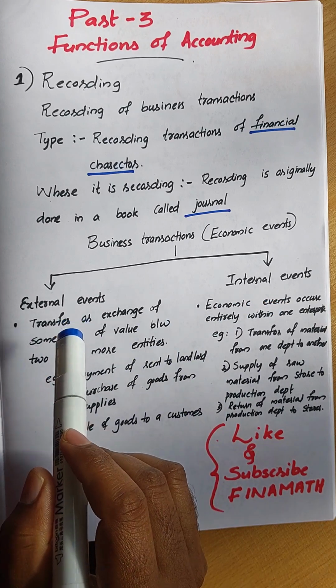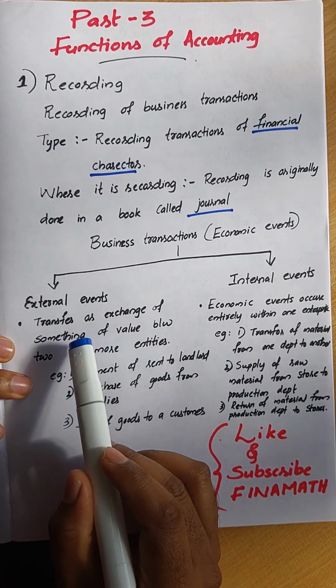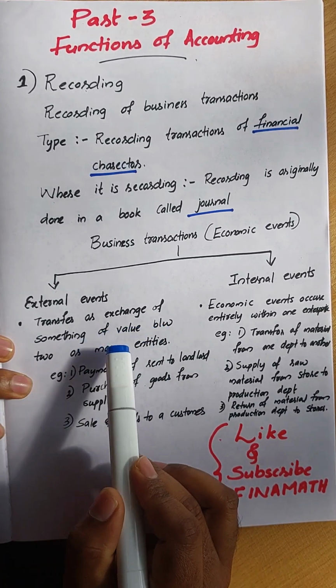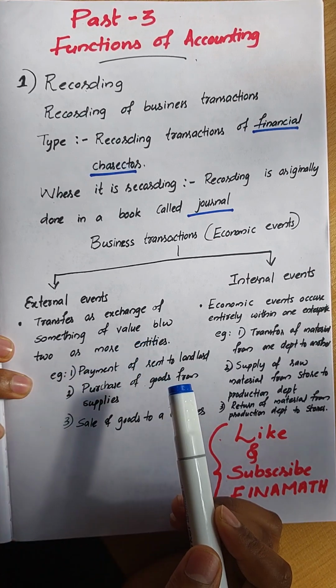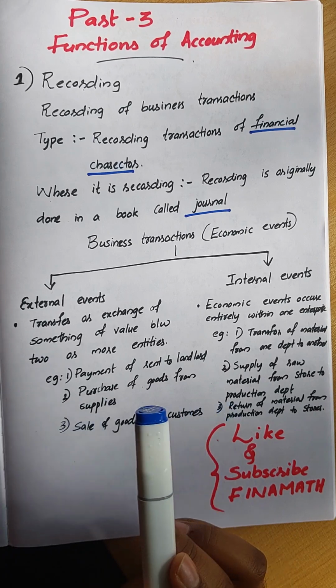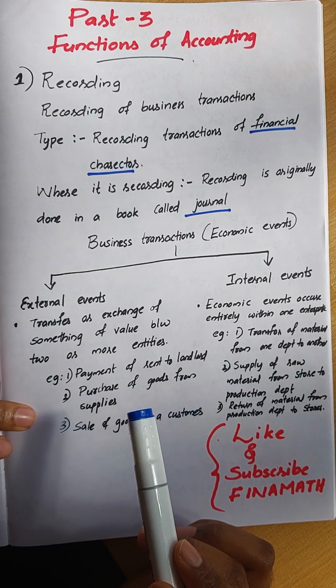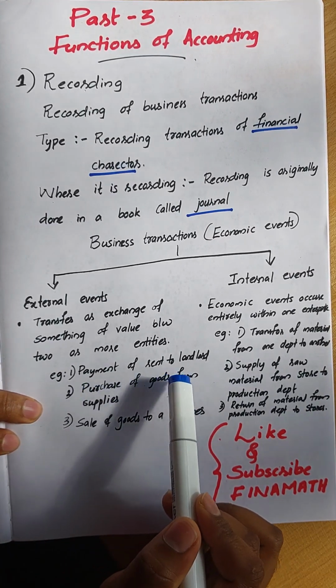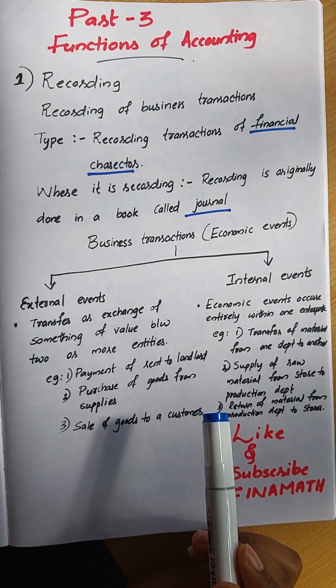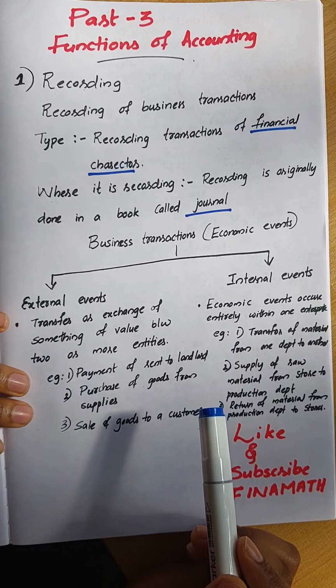The name itself states it. External events mean the transfer or exchange of something of value between two or more entities. For example, payment of rent to a landlord. Suppose we have one store in one building, and the building has a landlord. Each month we pay rent to that landlord, so it is an external event.